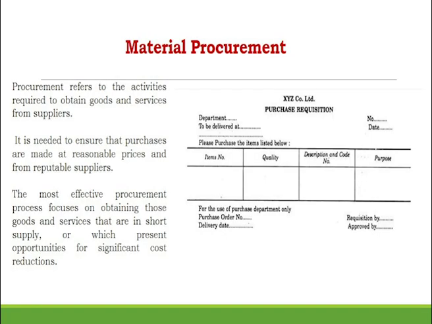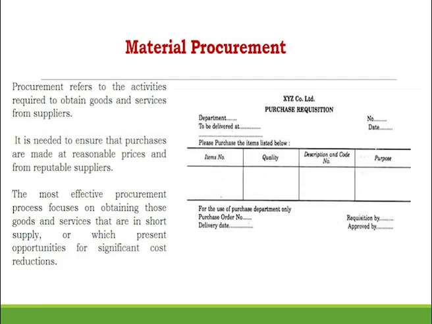Then we have selection of supplier. If the company has already been purchasing from a supplier for many years, they can continue to do so from the same supplier. Sometimes the company changes the supplier, then they have to search for vendors or suppliers. Sometimes the company is altogether new, then they call for tenders, and through those tenders they select the suppliers. Once the supplier is selected, they place the purchase order and follow up with the supplier.